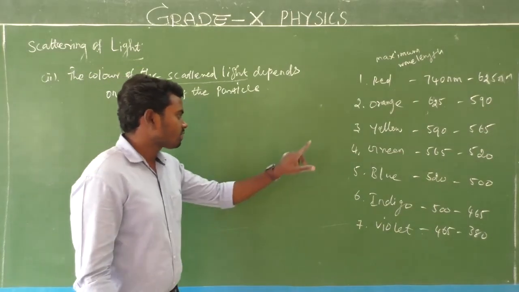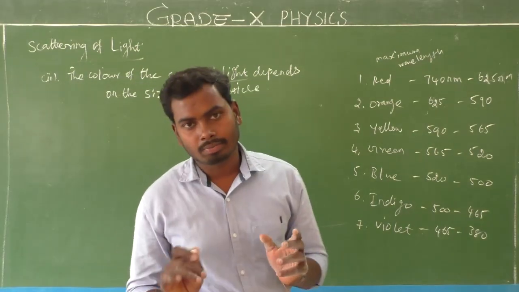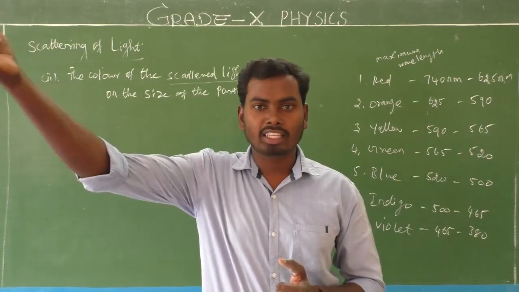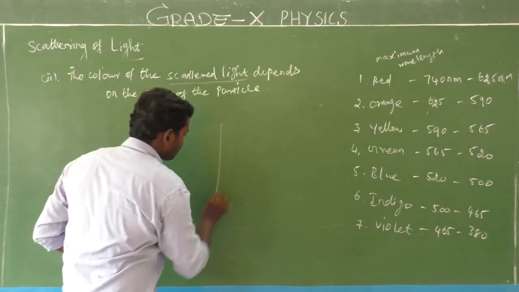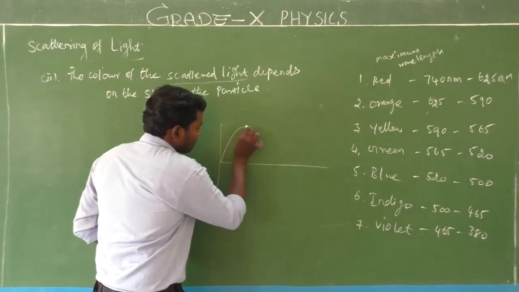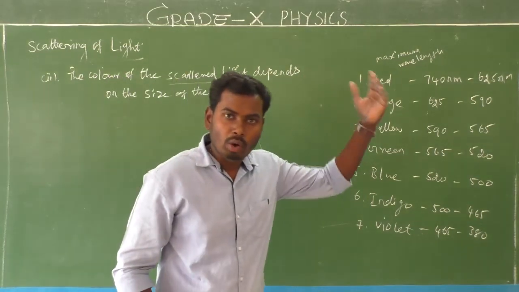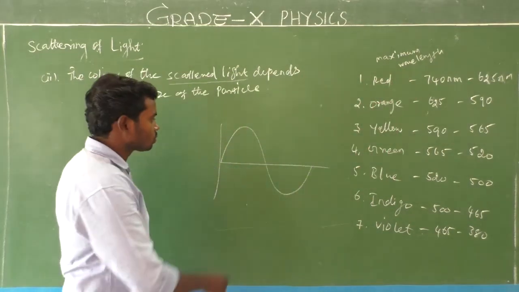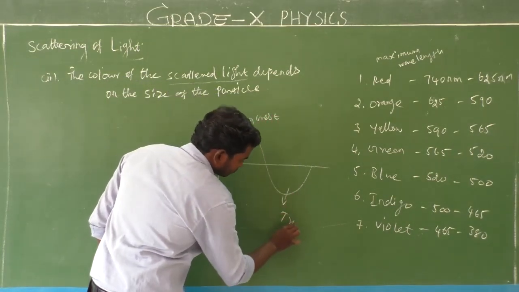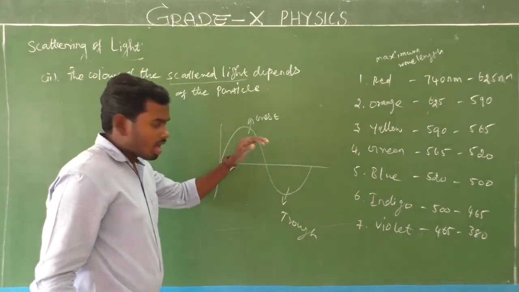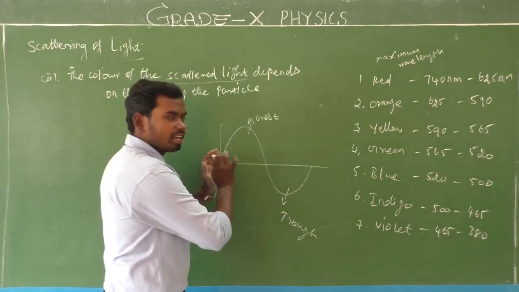Do you know what is first of all wavelength? See, light has dual nature. First one wave nature, second one particle nature. Particle nature has a photon, wave nature like a wave, the crust and trough. Am I right? Yes. Look at here. So this is wavelength. The light is a form of wave nature. So light has wave nature also. So this is crust and this is trough. Am I right? Yes.